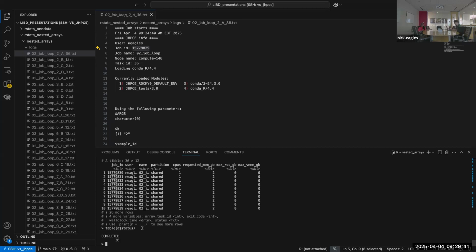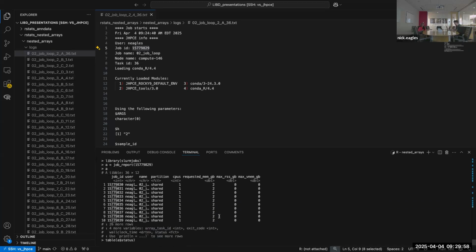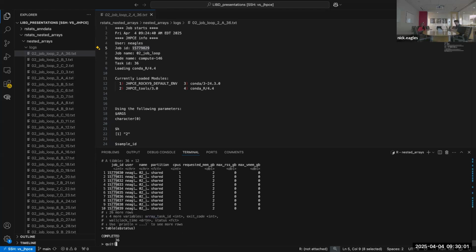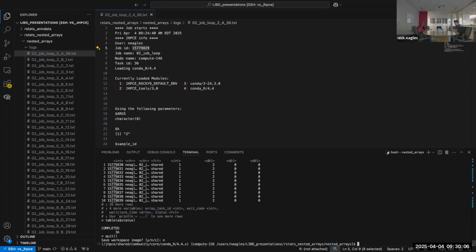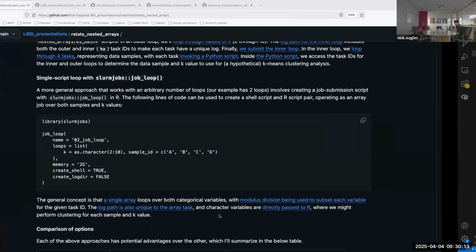So this is a really automated way to just check if everything worked. And if for some reason something didn't complete, you could filter to the status that was not completed, and then grab the array task ID, which is also a variable in this data frame. So that's just in case you didn't know about that. That's something I use all the time. And so, okay, I've introduced both those approaches.